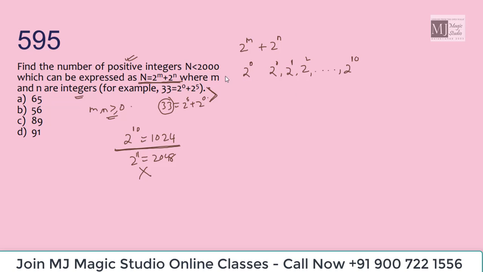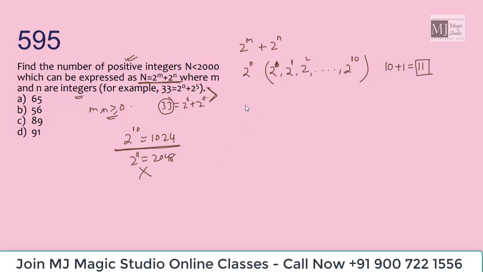So now I can have numbers with this combination. And what is this combination? I can have 2 to the power 0 plus 2 to the power 0, that is 1 plus 1, 2. 2 to the power 0 plus 2 to the power 1. 2 to the power 0 plus 2 to the power 2. Till 2 to the power 0 plus 2 to the power 10. So here I can form 10. No, 0 is also there. So 10 plus 1, that is 11 such numbers.